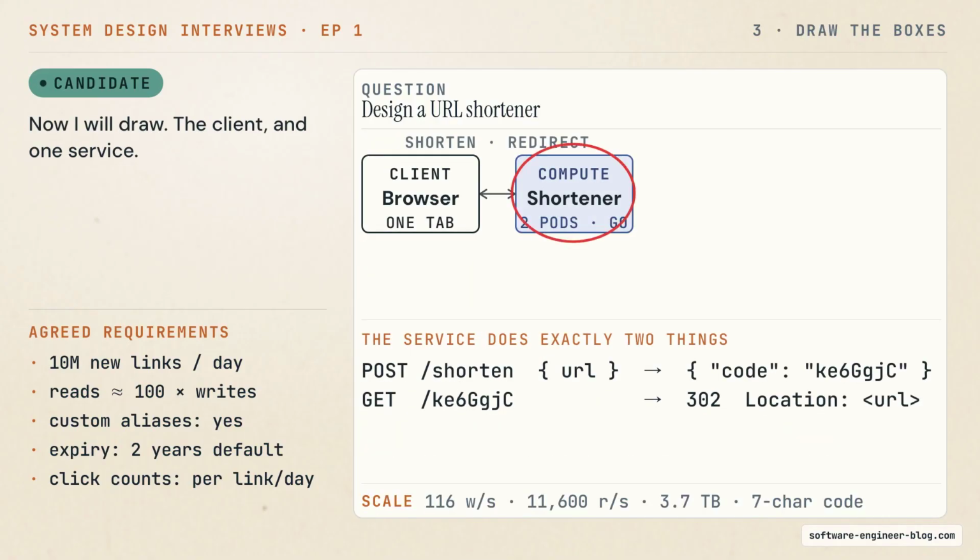Now I will draw. First box, the client. Second box, one service. It does 2 things and nothing else. It takes a long URL and gives back a short one. And it takes a short code and sends the browser to the long URL. Notice, this is not a microservice diagram. At 116 writes per second, one service is honest.